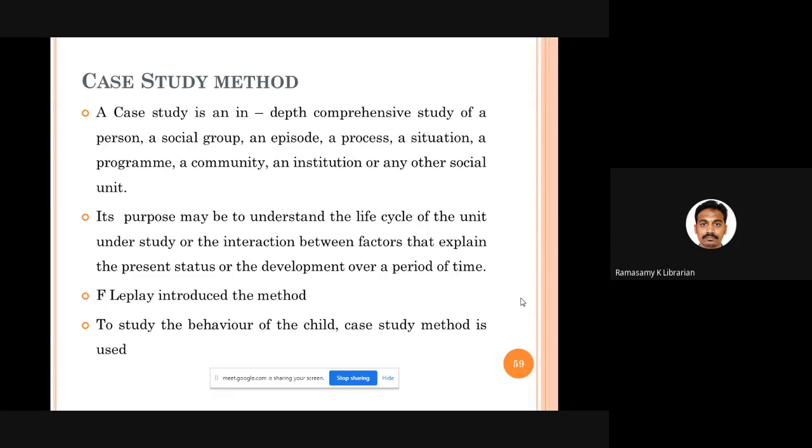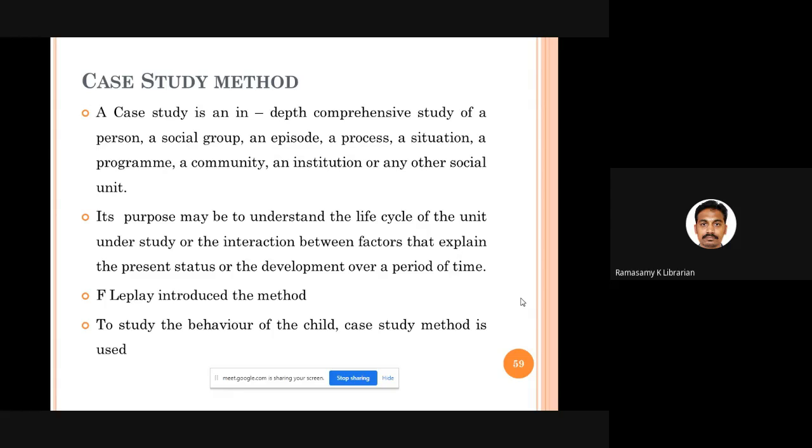It can be a process, it can be a situation, it can be a library program, it can be an institution, or it can be any social unit. So any social unit can be taken, and you have to conduct an in-depth, very comprehensive study. That is called case study method.